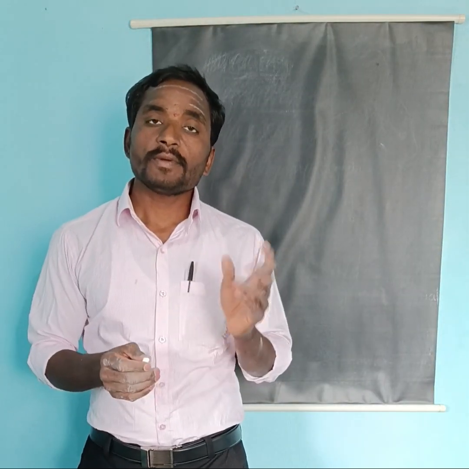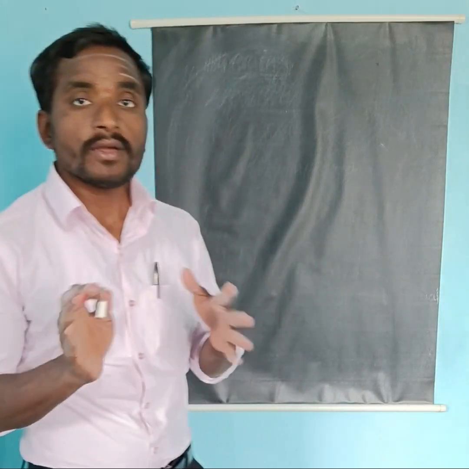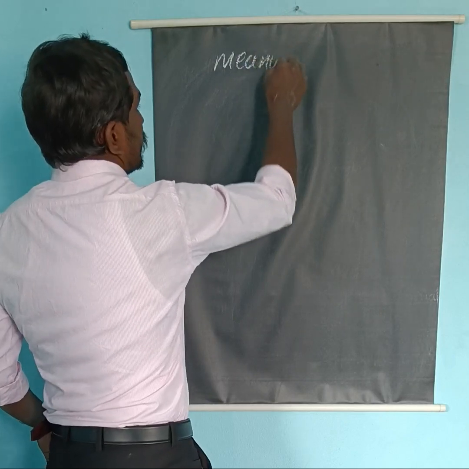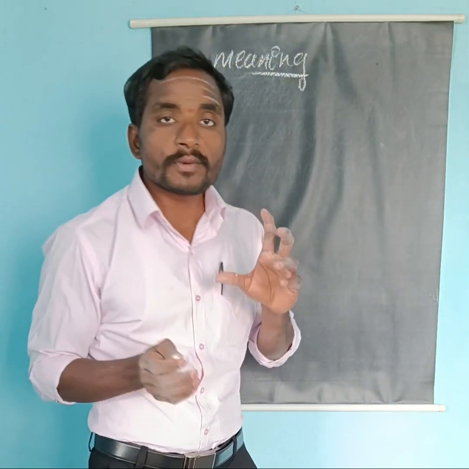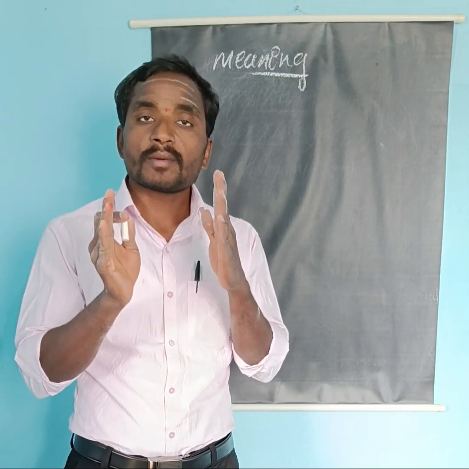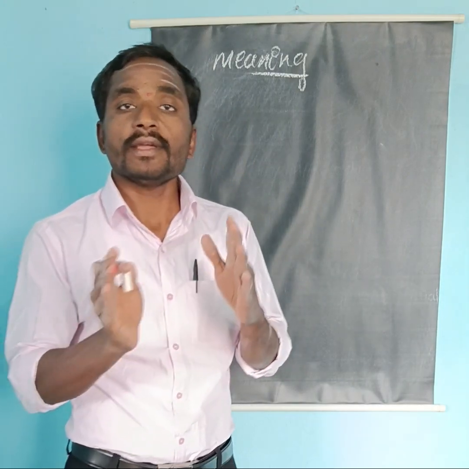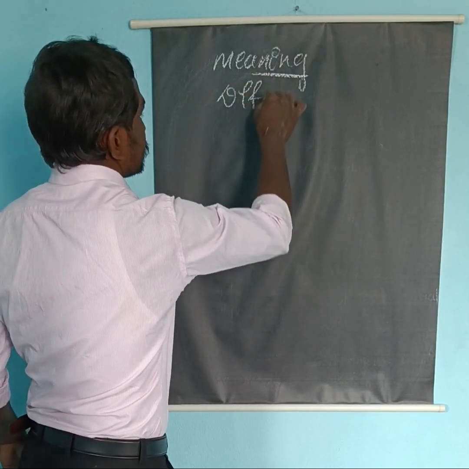Good morning. In the previous class we studied the introduction to tuberculosis. Today we are going to deal with the meaning of tuberculosis. Tuberculosis is a highly contagious and communicable disease that usually spreads by droplet infection from one person to another. Now let's come to the definition of tuberculosis.